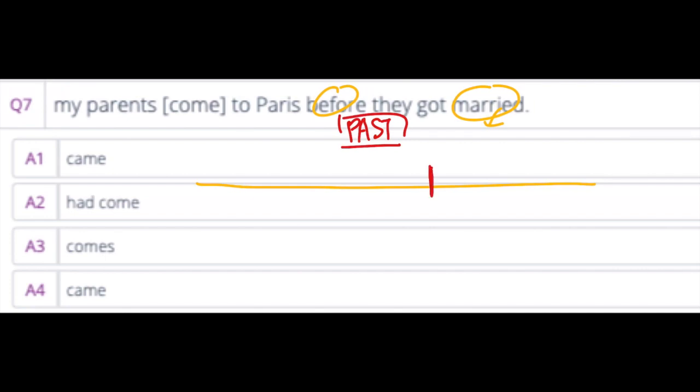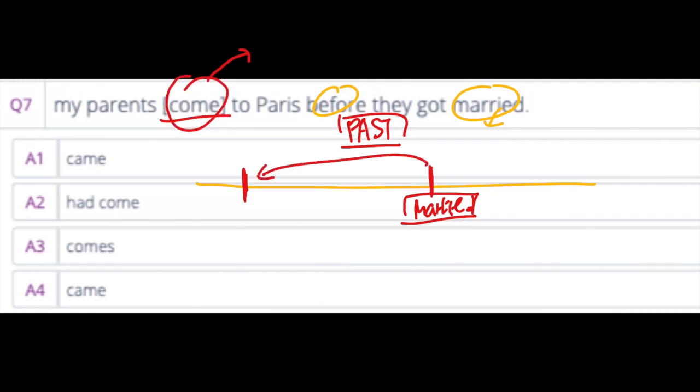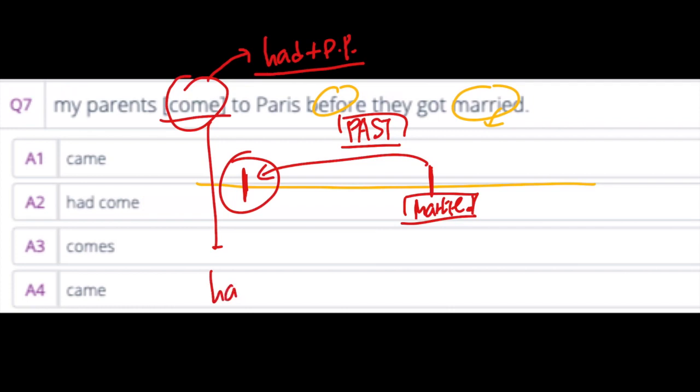So before they got married, they came to Paris, right? So before the marriage, we need to put a past perfect in this place. So remember the rule, had PP. So had,